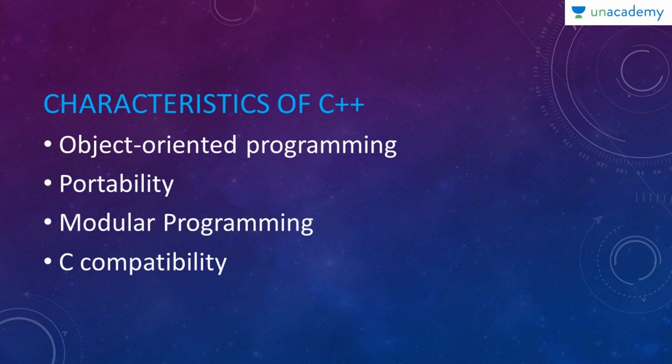Next is modular programming. Modular programming means a big program is divided into smaller modules, that is smaller sub-problems. We solve each smaller sub-problem separately and then combine the solution. That is called modular programming. Next is C compatibility, which means that C++ offers backward compatibility with C language. That is, a program written in C can easily be changed into a program of C++.